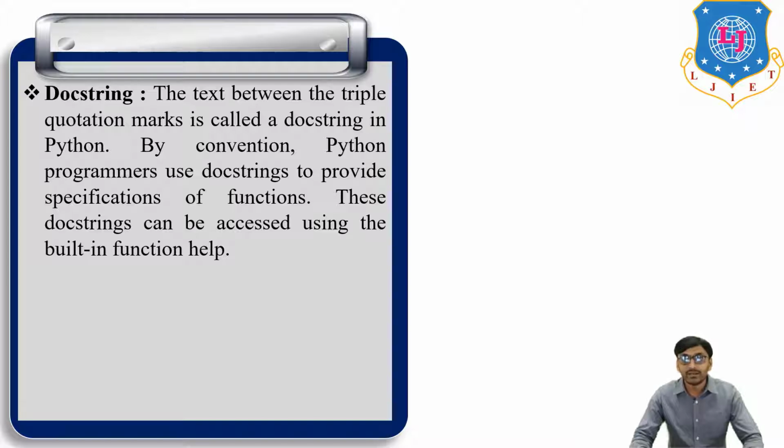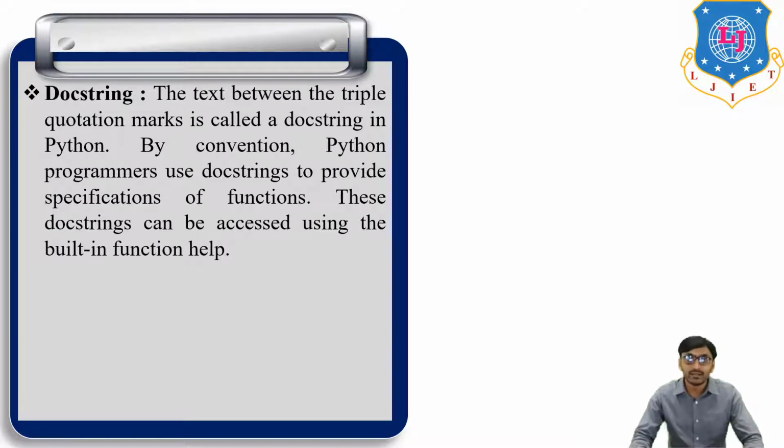The text between triple quotation marks is called a docstring in Python. By convention, Python programmers use docstrings to provide the specification of a function. This docstring can be accessed using the built-in function help.